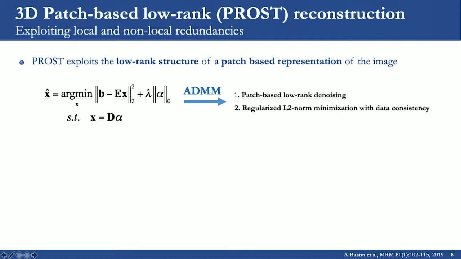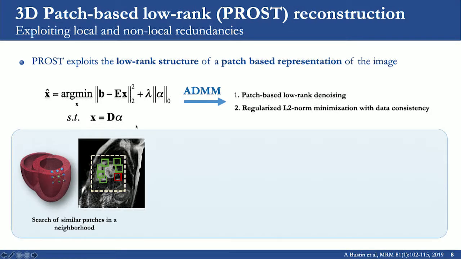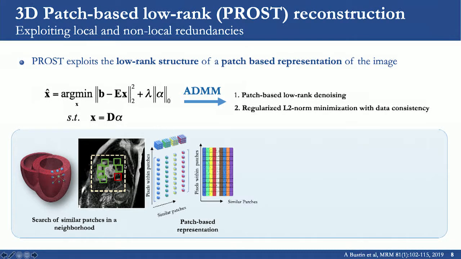For the patch-based denoising, what we are doing is that we take a 3D patch in the image, then we search for similar patches within a neighborhood, and we put this information in a 2D matrix. In the 2D matrix, we are exploiting local redundancies within each of these 3D patches, and non-local redundancies between similar patches within this neighborhood.